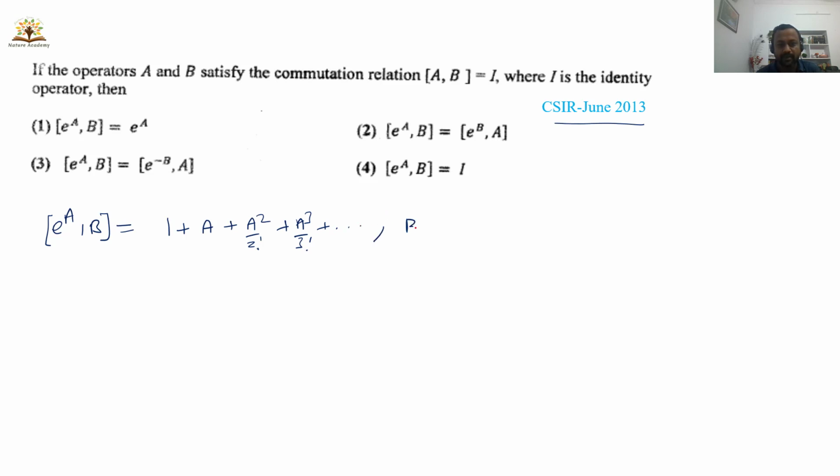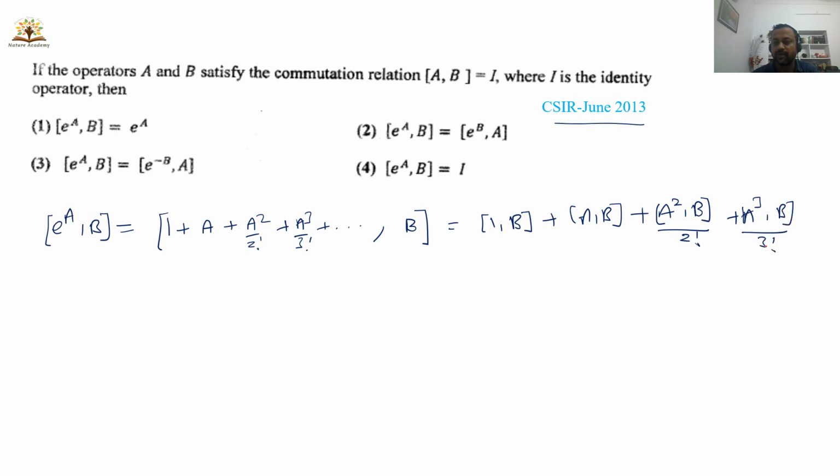Comma, there is an operator b. So if I write this one, I can write it as [1, b] operator plus [a, b] plus [a square, b] divided by 2 factorial plus [a cube, b] divided by 3 factorial and so on. Any operator commutes with a scalar.